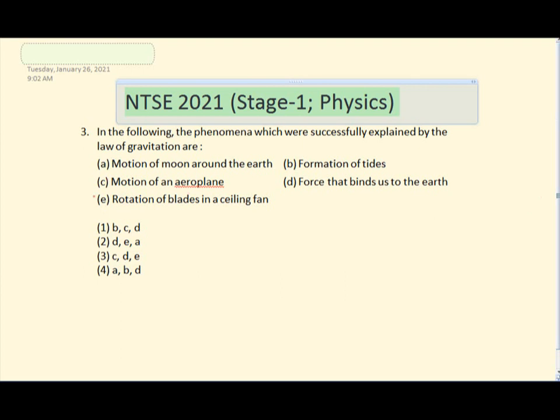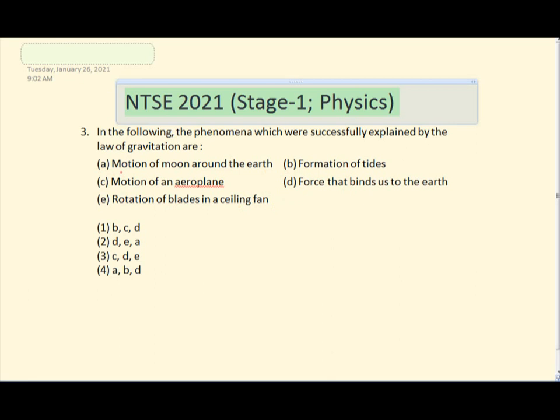The third question says, in the following, the phenomena which were successfully explained by the law of gravitation are... The first option is motion of the moon around the earth. So obviously the story goes like Newton was sitting under an apple tree and an apple fell, definitely not on his head but somewhere around him.